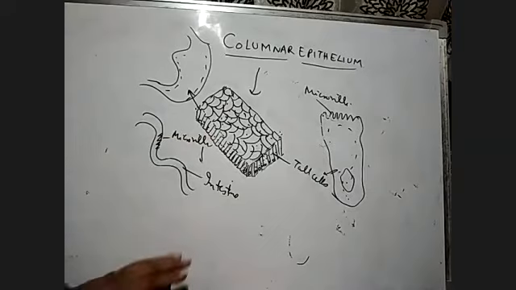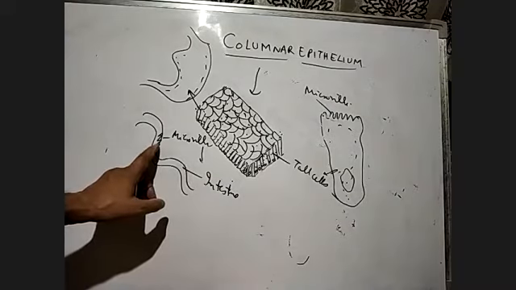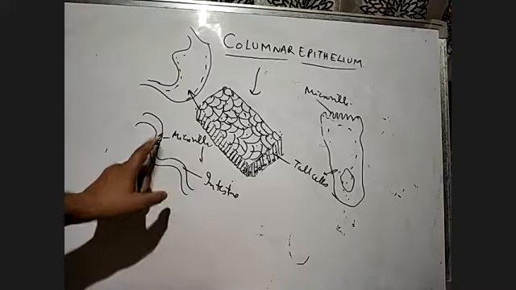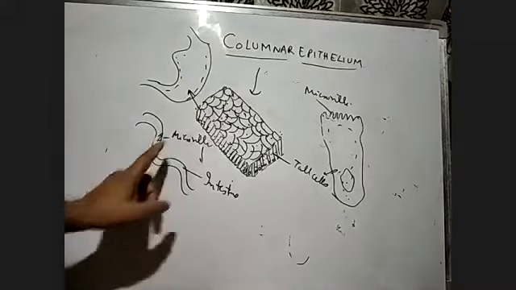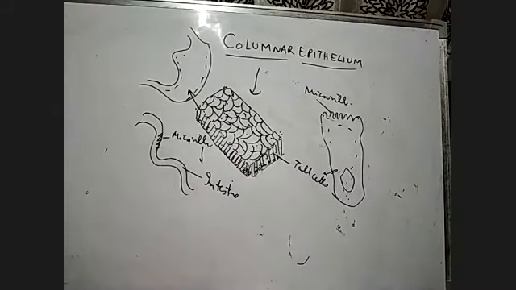in absorption of digested substances like glucose, amino acids, fatty acids, and glycerol. All these digested products are absorbed with the help of microvilli. So they have absorptive functions, and the microvilli are made up of columnar epithelial cells. Sometimes in the NEET exam they will ask what kind of cells are found in the microvilli, or microvilli is made of what kind of tissue. So microvilli is made up of columnar epithelial tissue. Very, very important question.